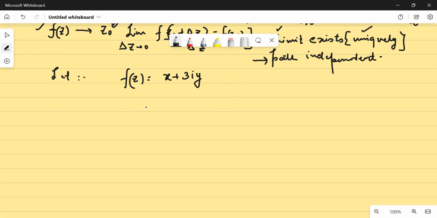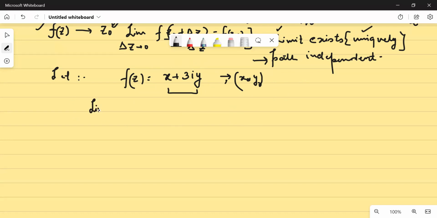Let us see whether or not the function is differentiable. Let us see whether or not the function is differentiable at any point, let's say x comma y. So at any point, you take x naught comma y naught, so that it doesn't disturb you. Let us see whether this particular function is differentiable or non-differentiable. I'm assuming an arbitrary point x naught comma y naught, and I'm checking the differentiability of this function at that point, and let us initiate.